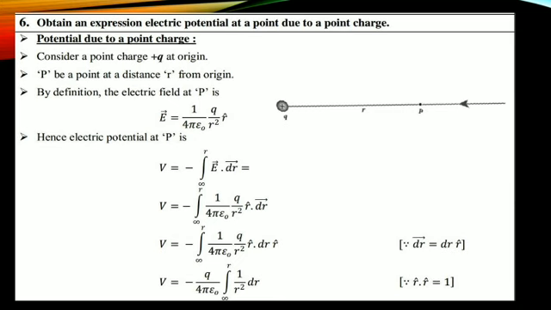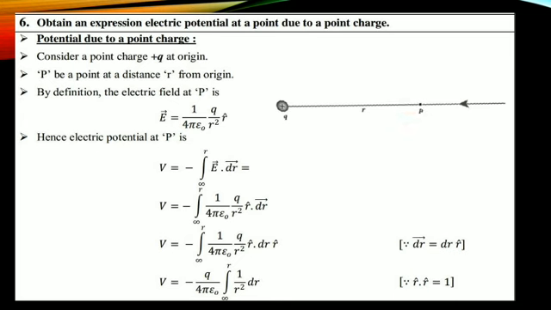Obtain expression for electric potential at a point due to a point charge. For this question, you should draw this diagram. These arrow marks represent the electric field towards the charges, right? Therefore you should draw this diagram and write a few lines of theory about it, like: consider a point charge at a region O, and P is a point placed at r distance from the region. At this point, electric field is present. Likewise, you should write the theory.